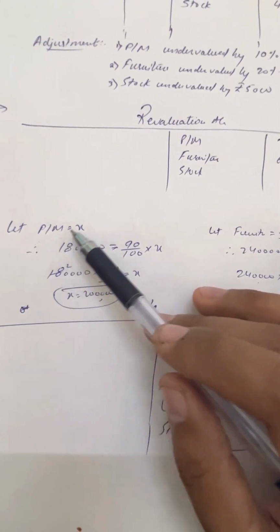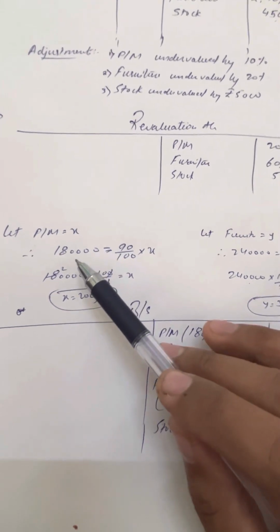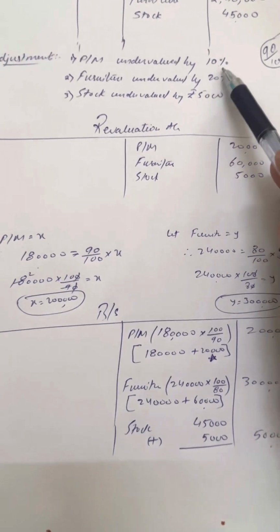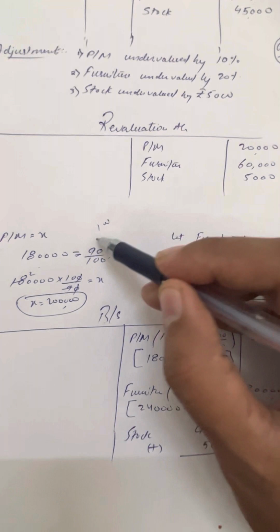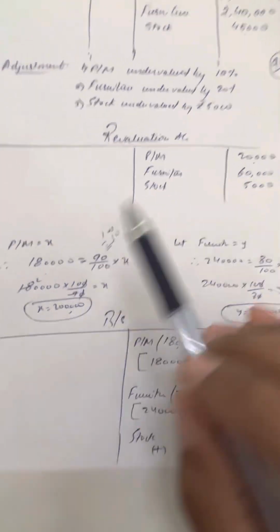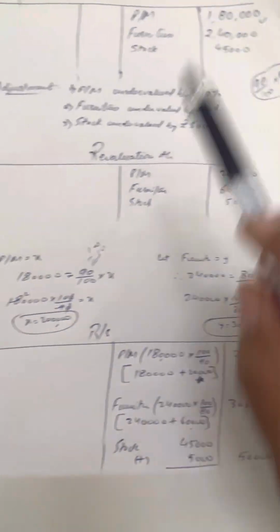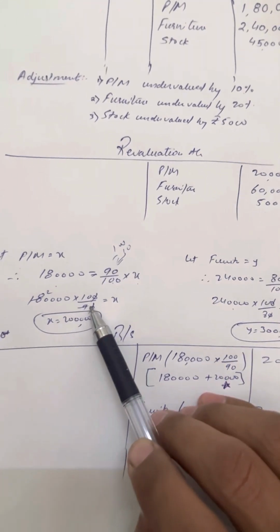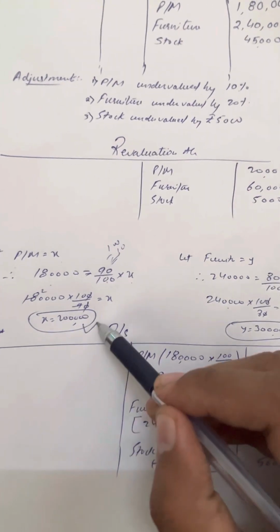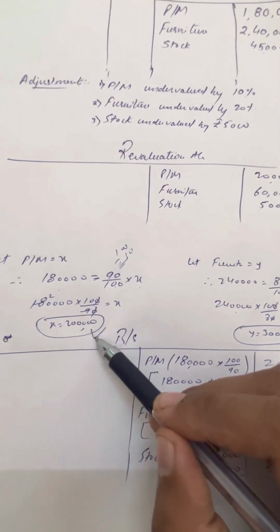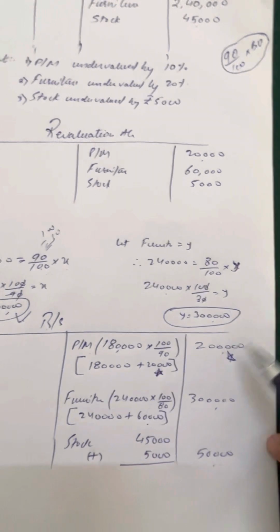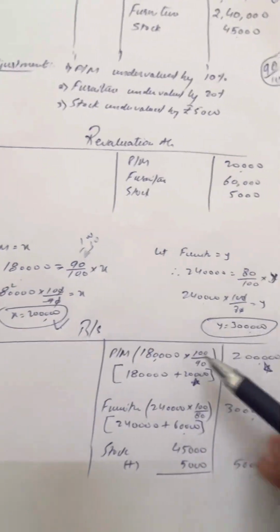Let the machinery's value be x. So 1,80,000 is 90%. How did this 90% come? 10% undervalue means 100 minus 10, so 90%. So 1,80,000 is 90% of x. So this will go to this side as a reciprocal, and x comes to 2 lakh rupees. So 2 lakh rupees is the actual 100% value, so machinery will be rupees 2 lakh. This is just an explanation. You can do it directly like this.